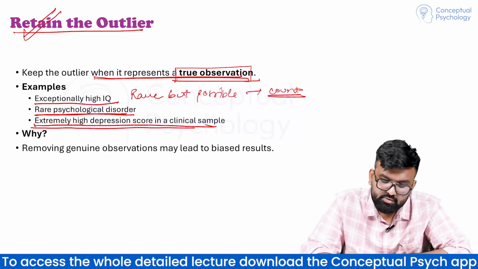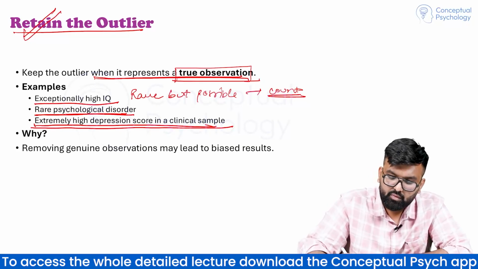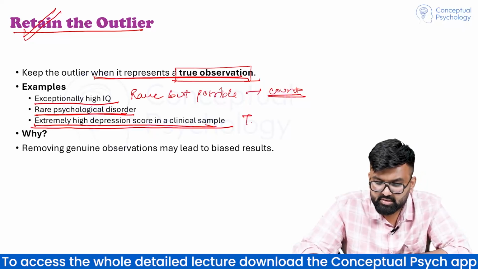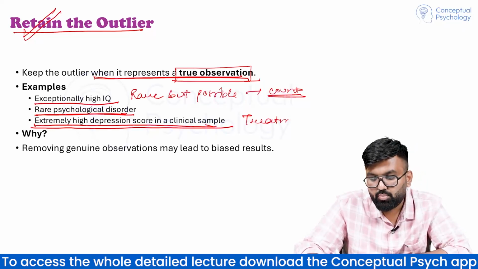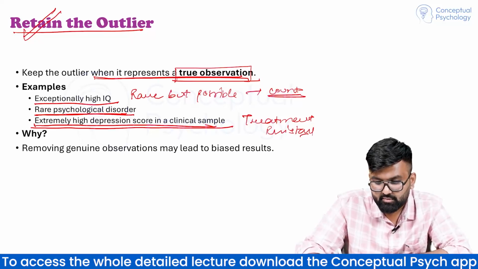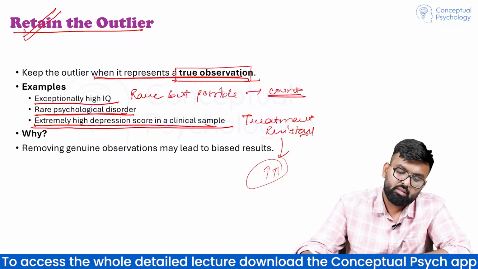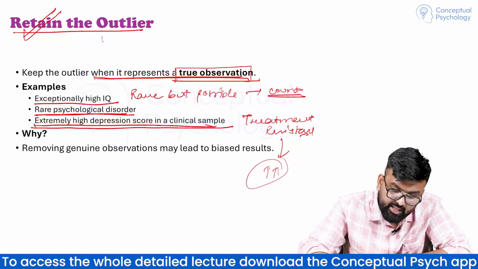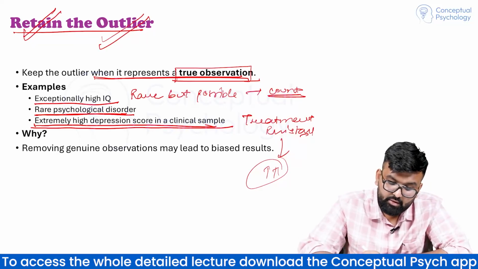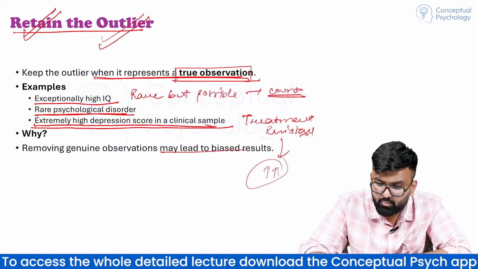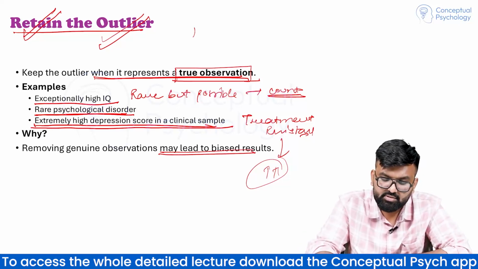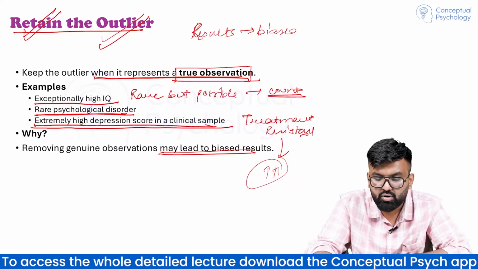Extremely high depression score in a clinical sample. बहुत ही treatment resistant जो है वो depression है और बहुत prolonged है, तो उसका जो rating आ रहा है, severity आ रहा है, it is extremely high. So in that case we will retain the outlier. It is genuinely there. Removing genuine observations may lead to biased results. Otherwise हम हमारे जो results आएंगे, they will be biased if we will not count that.